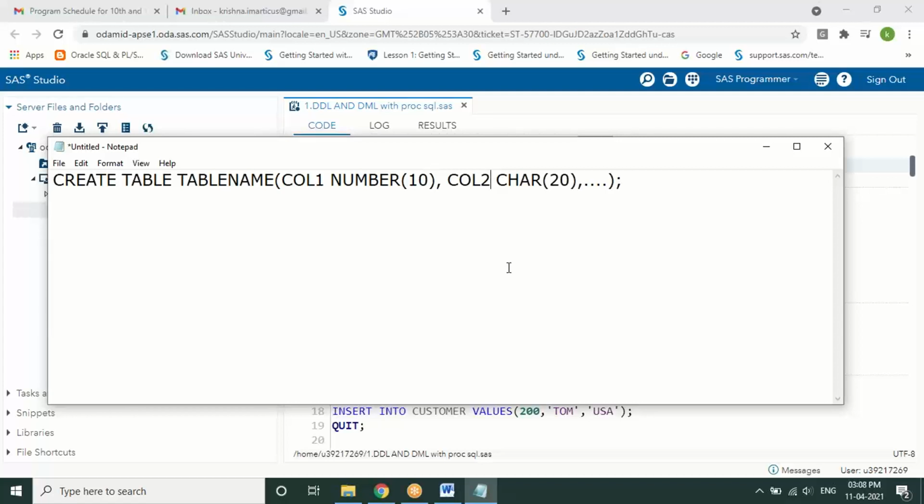We can write for a number as integer, int. Otherwise, if we want a specific length, we can mention the number of characters required, or number of digits required, like number of 10. Char by default will take one character, and if we have a number of characters to be defined, the max length, then we can have it as character 20, character 50.